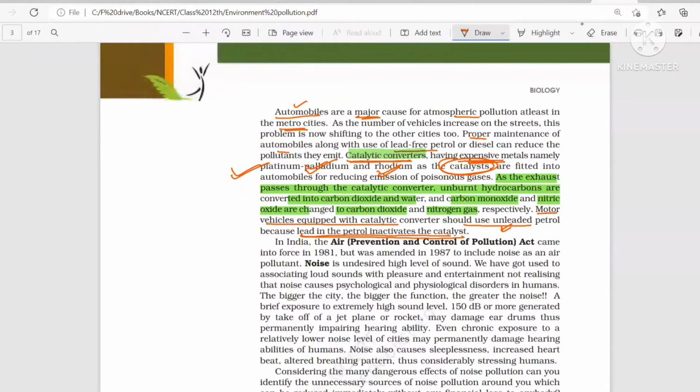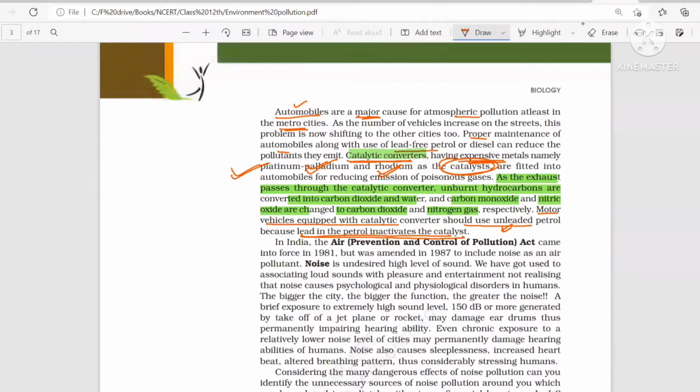So automobiles obviously release exhaust. If we want the exhaust to be free from harmful gases, then we have to use a catalytic converter in our engine. And when we use a catalytic converter, because of platinum, palladium, and rhodium, which work as catalysts, we have to use unleaded petrol.